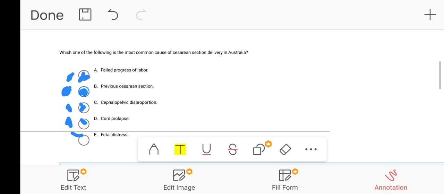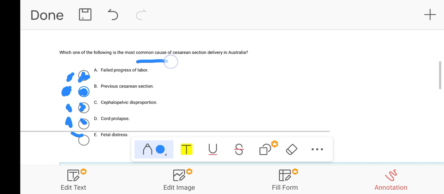Which one of the following is the most common cause of cesarean section in Australia? A. Failed progress of the labor. B. Previous cesarean section. C. Cephalopelvic disproportion. D. Cord prolapse. E. Fetal distress. So actually all are the causes of the cesarean section, but here they are asking the common cause of cesarean section delivery in Australia.